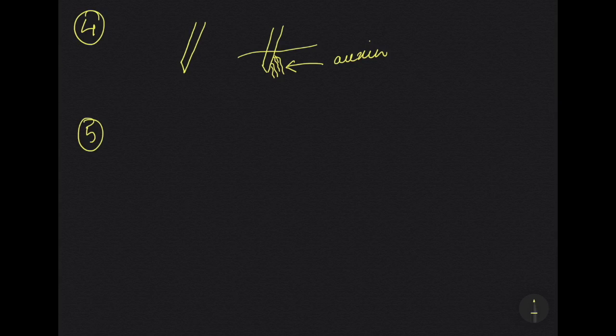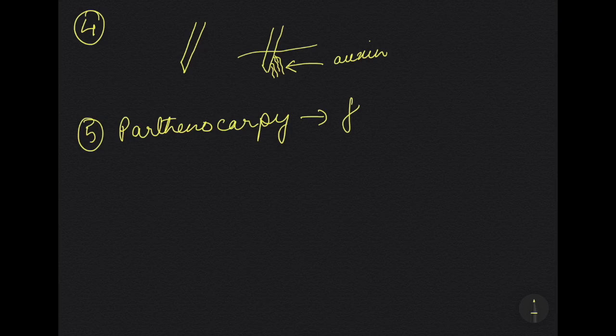Now next, number 5, auxins can induce fruit formation without fertilization. So this development of fruits without fertilization is known as parthenocarpy. What happens in parthenocarpy? Fruits are produced without fertilization.